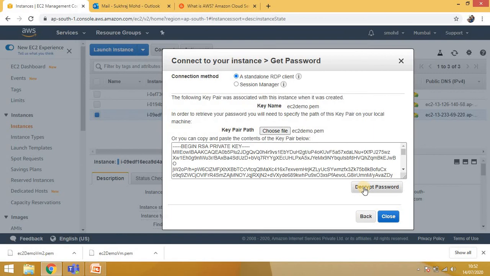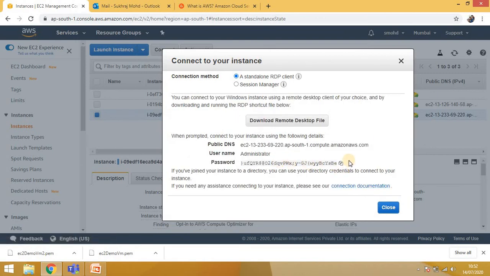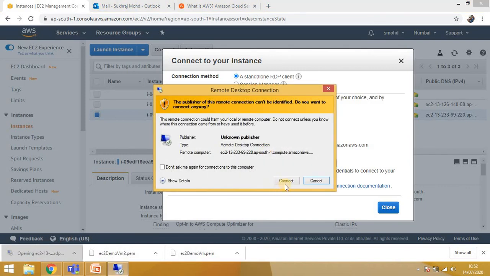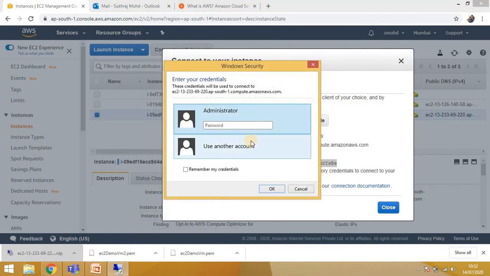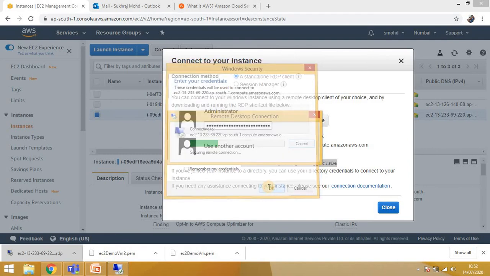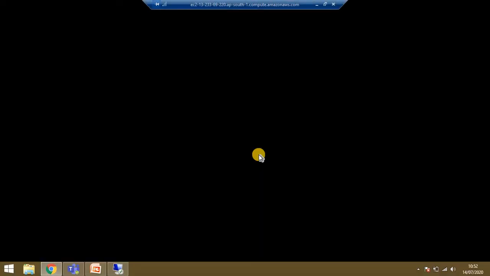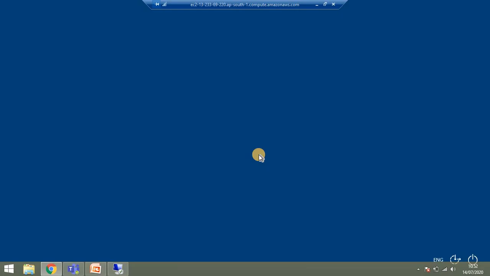I will select this and decrypt the password and just copy this password, right? And after that you can click on download remote desktop file and click on this file. It will open the wizard and will ask for the password. Just paste the password and click OK. Provide the permission to the certificate, yes, and it will launch our instance.